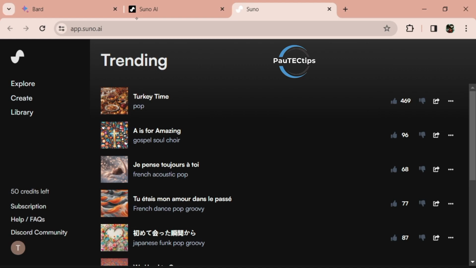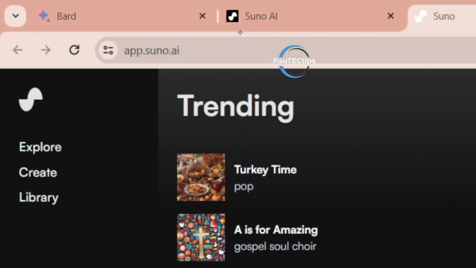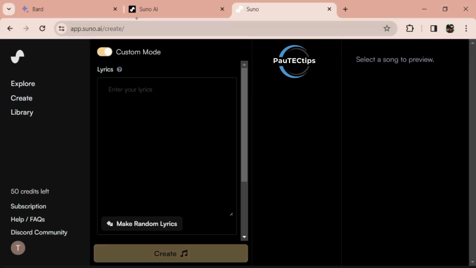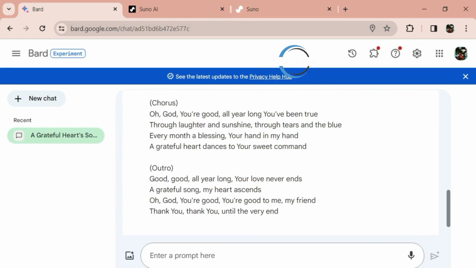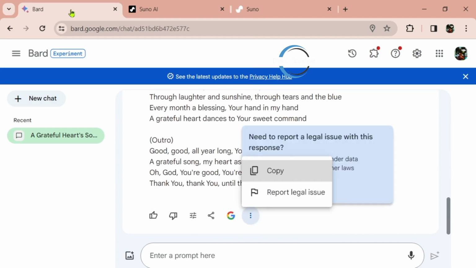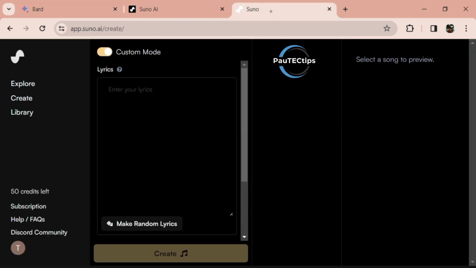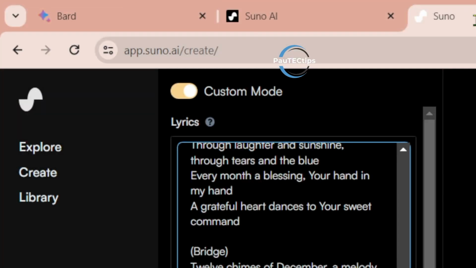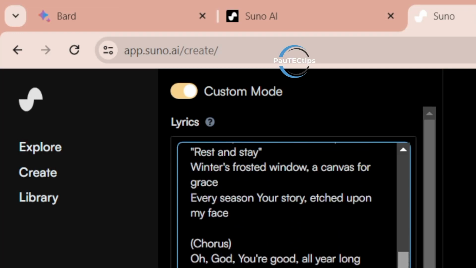Once we are here, we are going to click on create, and you see that this section is for you to enter your lyrics. So I'm going to copy the lyrics and paste them right here.